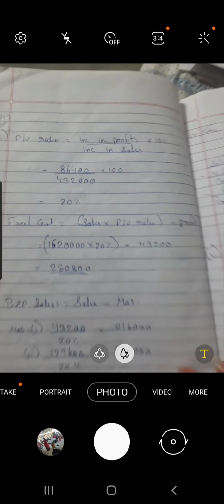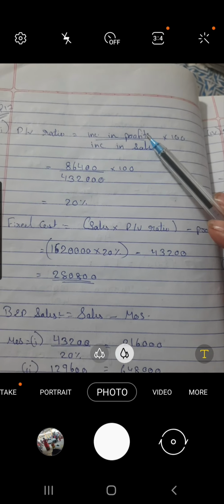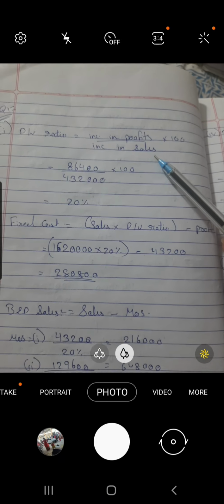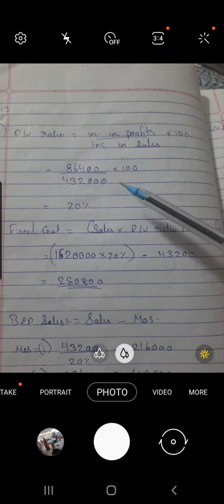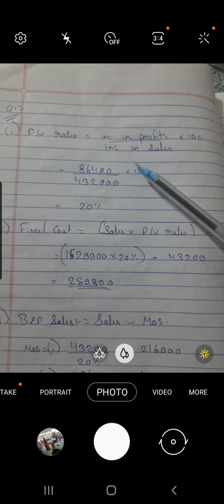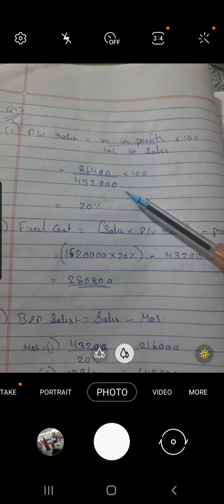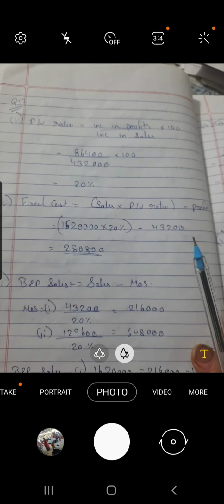First of all, we will find out the PV ratio. PV ratio will be increase in profits divided by increase in sales into 100. Increase in profits is, according to the question, 86,400 rupees divided by 4,32,000 into 100. We'll get the answer as 20%.